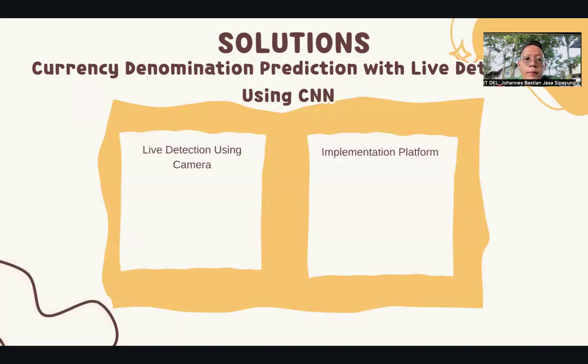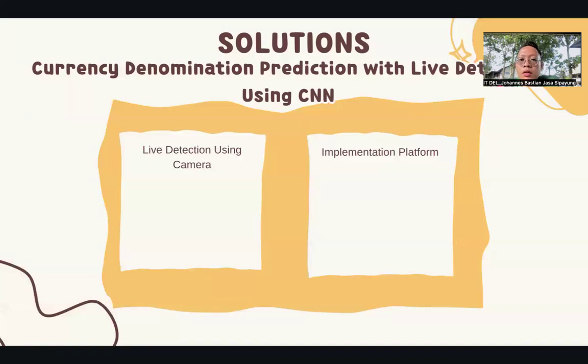And the other solution is live detection using the camera, because the user can quickly and accurately recognize the currency nominal of Indonesian money. And the other solution is the implementation platform. For the implementation platform of this system, I will implement it as web based.